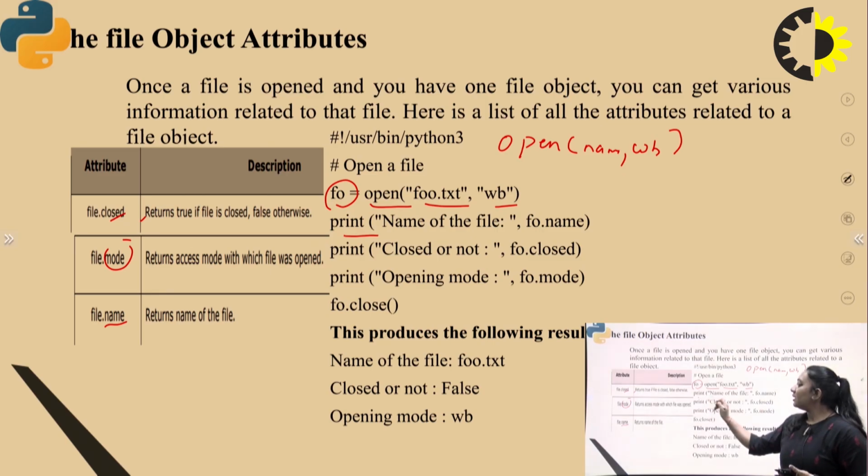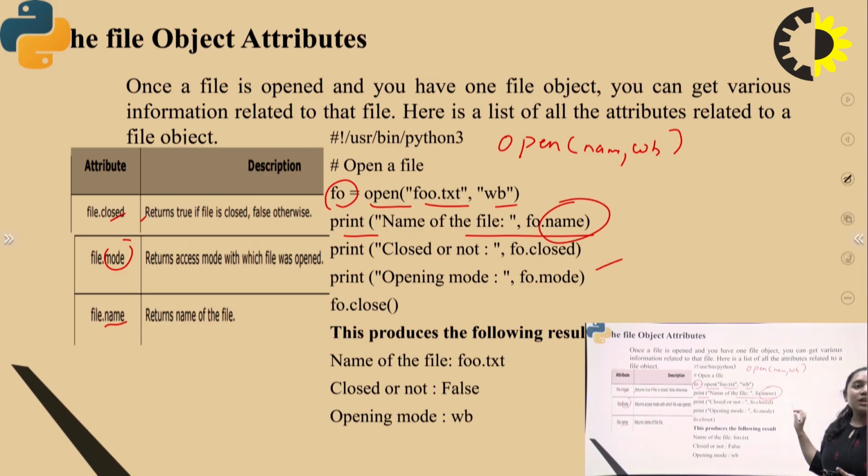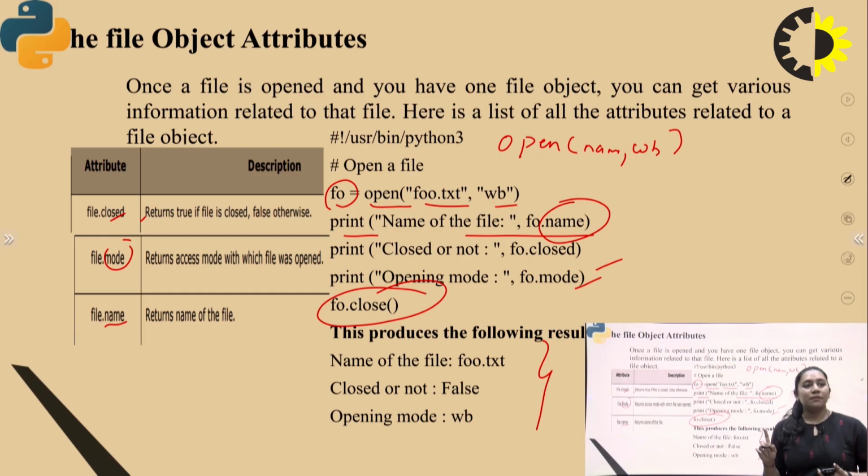Next is print. What do you want to print about the file in the Python interpreter? Either it can be the name of the file, whether it is closed, or in which mode you opened the file. Next, we use the close function to close the file. So here is the output. If you use the print function in Python, you get the name of the file. So the example was there.